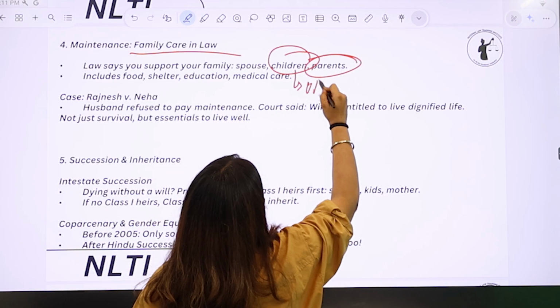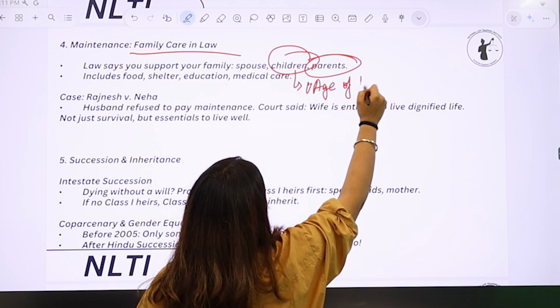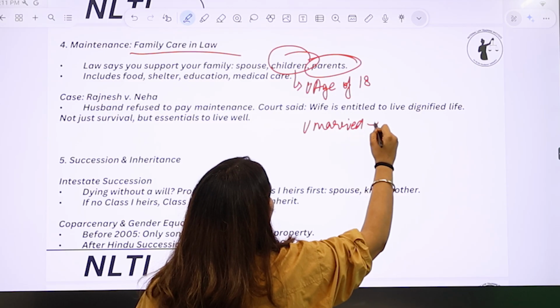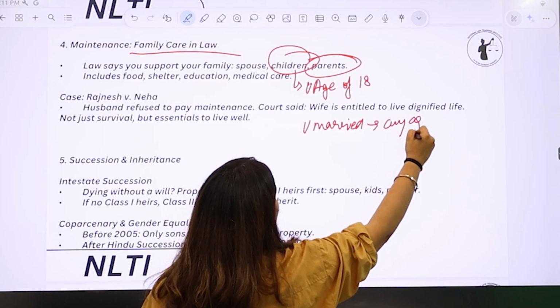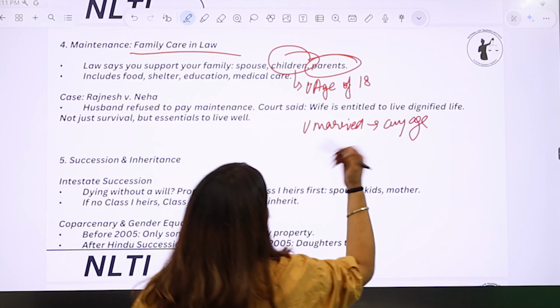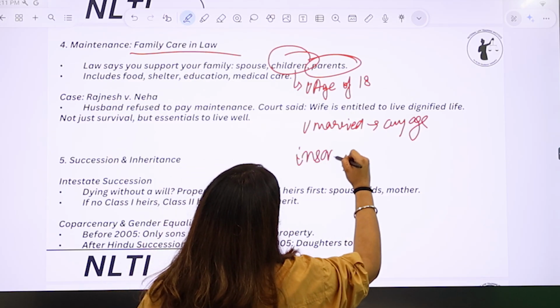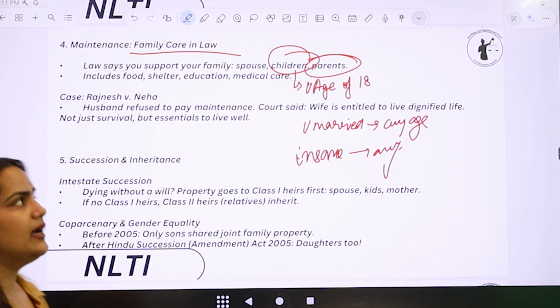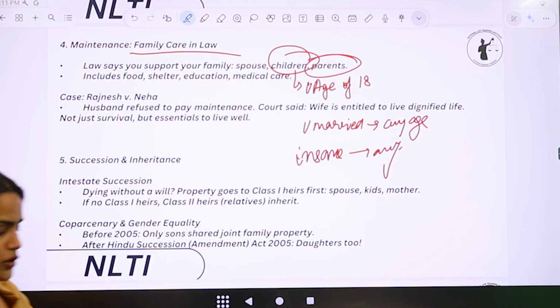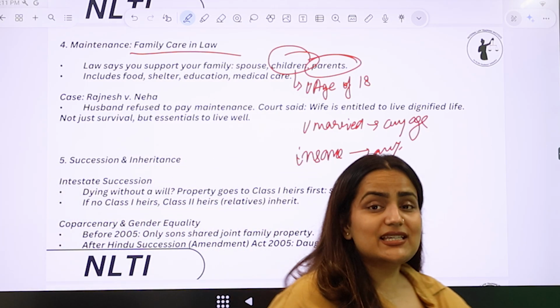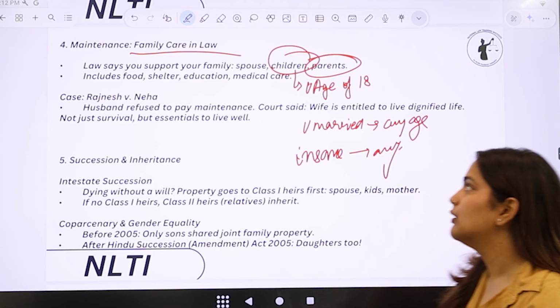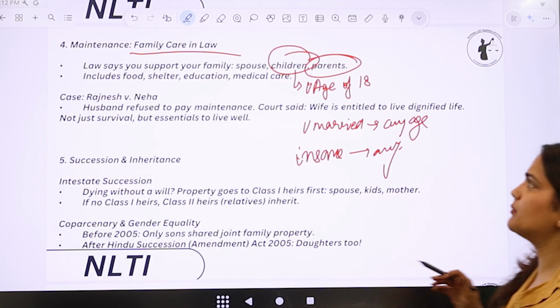Children under the age of 18 or unmarried girls of any age till they get married, and if a child is insane, then of any age can get maintenance, right? And parents of any age can get maintenance from their kids. Also, in this case, we need to remember that step parents, even they can ask for maintenance from their kids, right? Now, it includes food, shelter, education, medical care, etc.